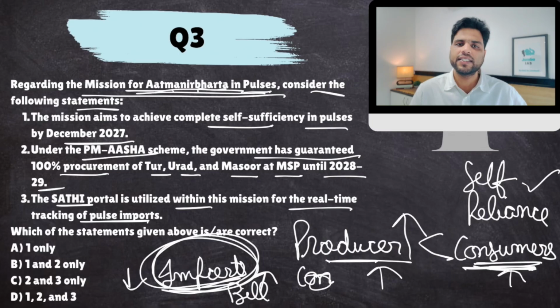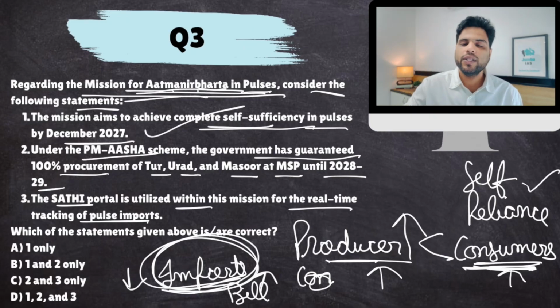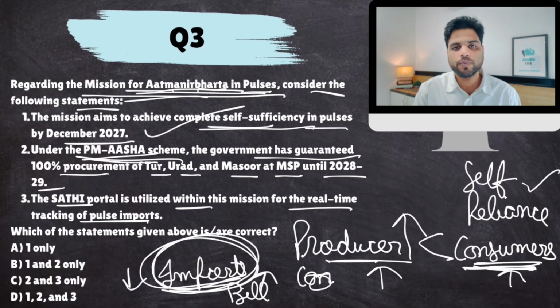So under this mission, various schemes and sub-schemes were launched. So the mission aims to achieve complete self-sufficiency, yes. Now, this mission will also converge, remember convergence, with another scheme that the government had already launched, which was PM Asha. PM Asha was launched so that farmers get remunerative income for their production. It includes oil seeds, pulses, and other crops. Okay. Under PM Asha scheme, government has promised that they would procure Tur, Urad, Masoor at MSP. Okay. 100% means that any farmer who grows these 3 pulses would get MSP.